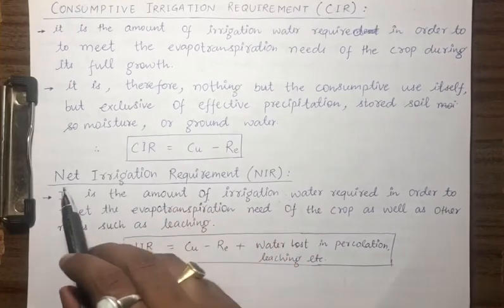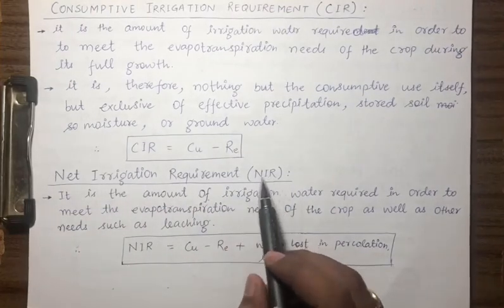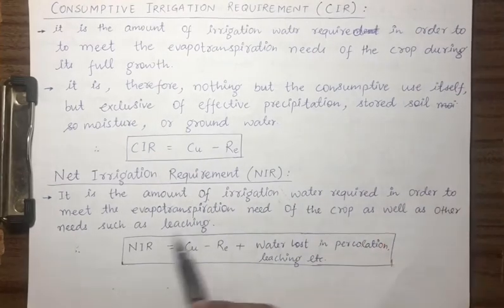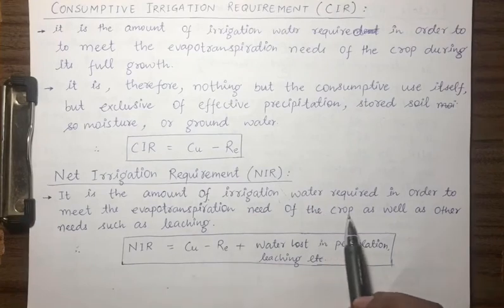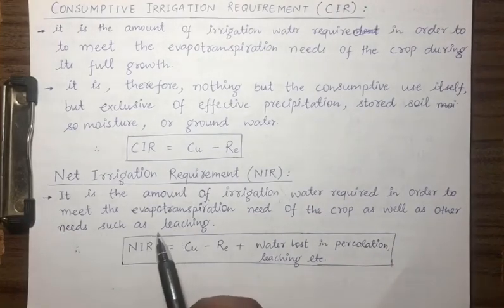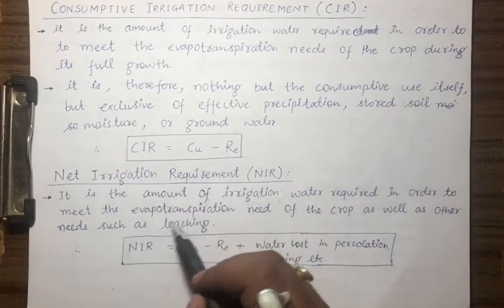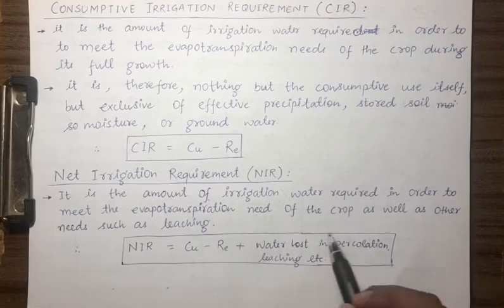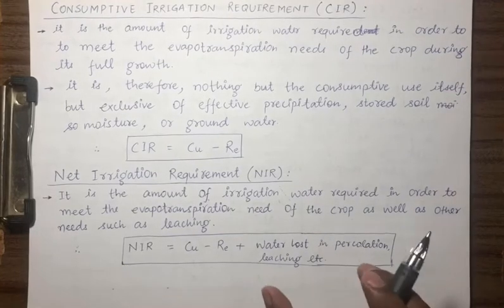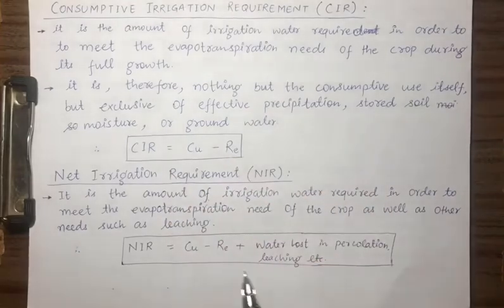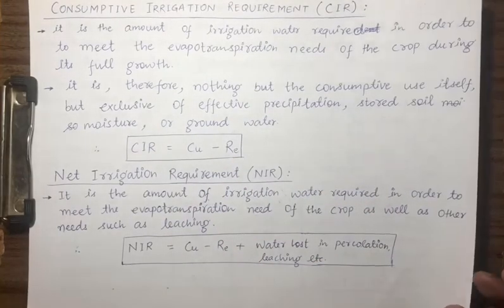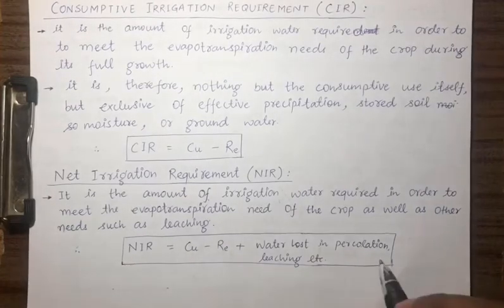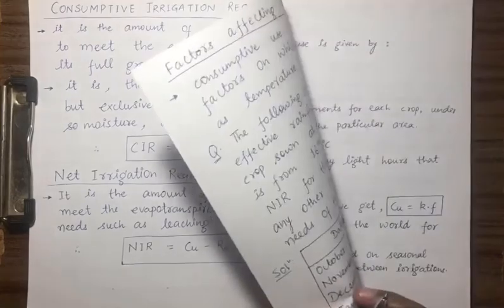Now the second term is net irrigation requirement, or NIR. It is the amount of irrigation water required to meet the evapotranspiration need of the crop as well as other needs such as leaching. So CIR was CU minus RE, but apart from this, the water lost in percolation, leaching, etc., if we add this water to CIR, we get NIR. NIR is the net irrigation requirement, because this is the amount of water we have to provide in the form of irrigation water.